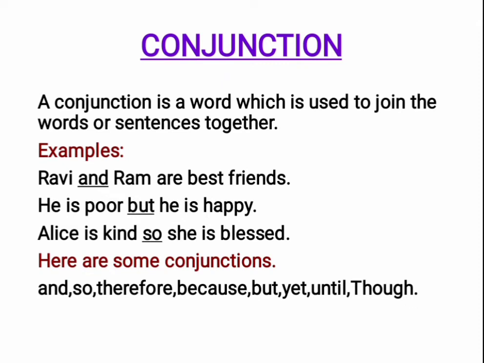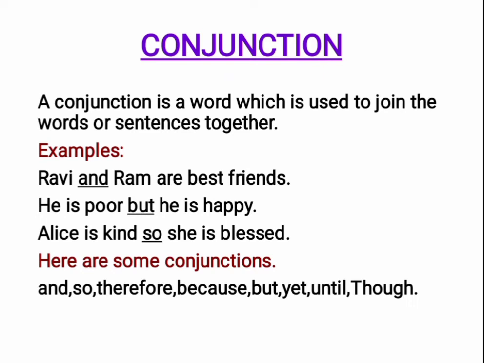Next one: Alice is kind, so she is blessed. In this, so is a conjunction. Alice is kind, one sentence. She is blessed, another sentence. Why is Alice blessed? She is kind. So the word so is a conjunction. In this sentence, it connects two sentences.